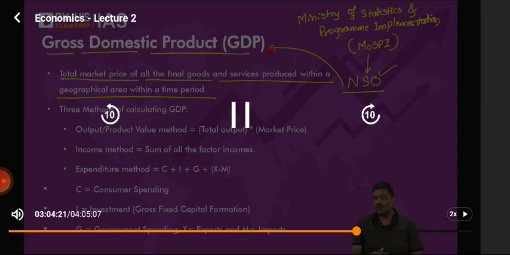For every quarter, GDP data is published. Half a year, data is published. Full financial year, data is published. Now, how do we calculate GDP? Simple. Let's start. There are three methods here.